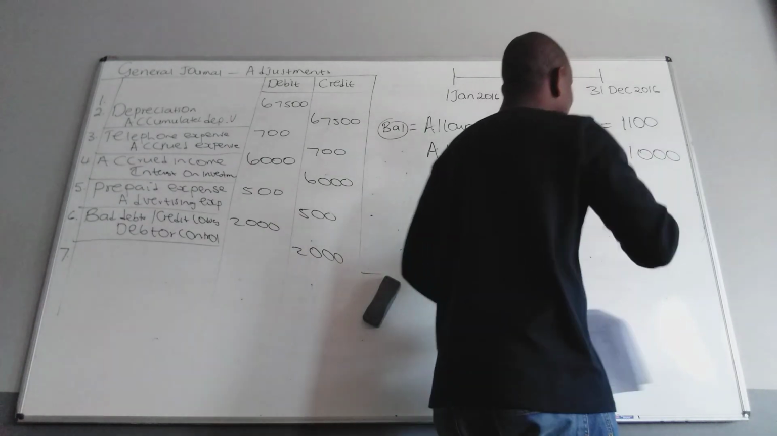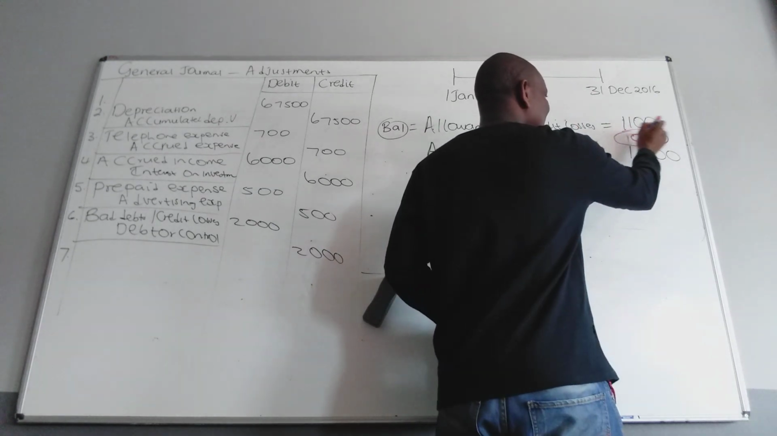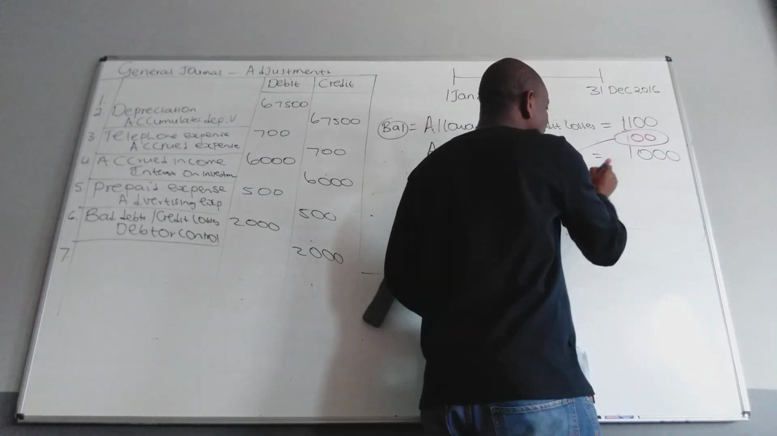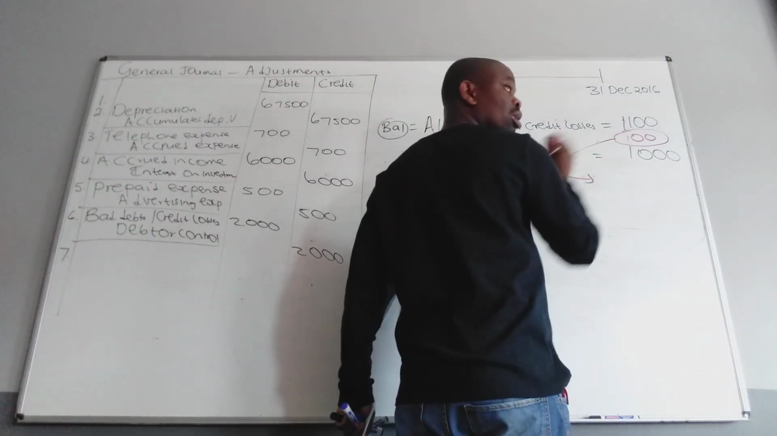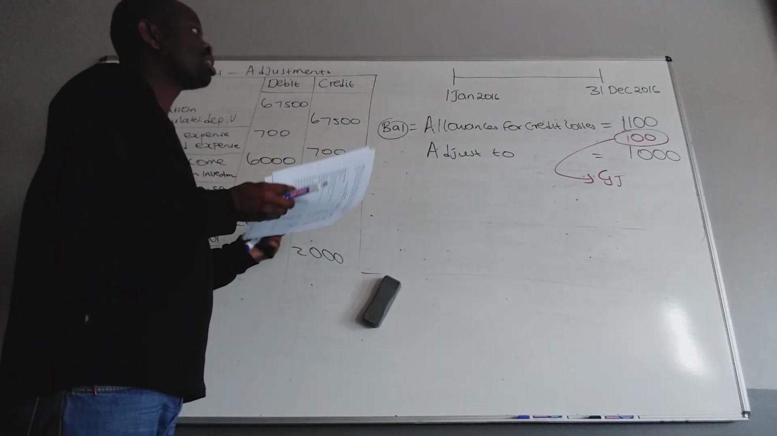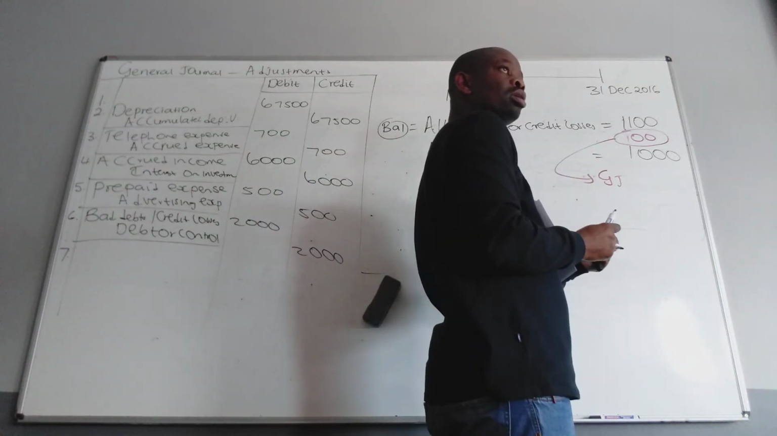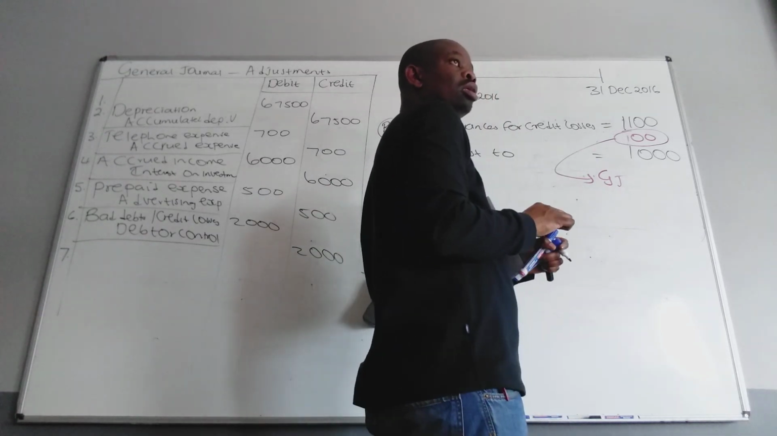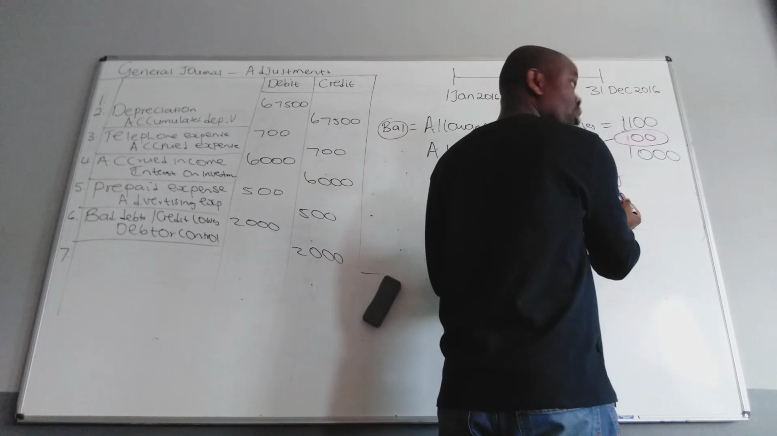So how much is the adjustment according to you? It's 100. We must adjust 1,100 by 100 to become 1,000. So here in the GJ, we only need the adjustment, the difference. So it's 1,100 minus 1,000, which is 100.